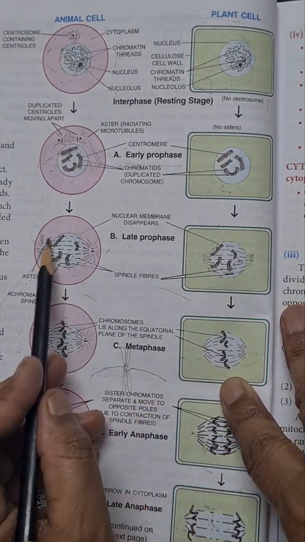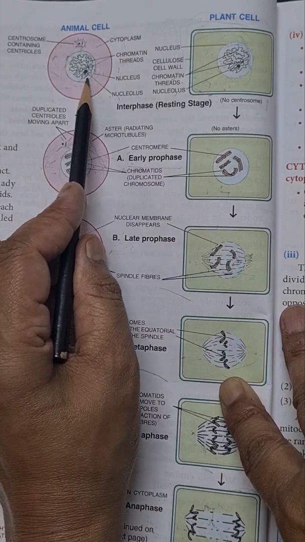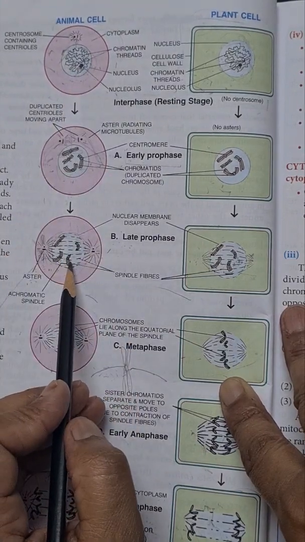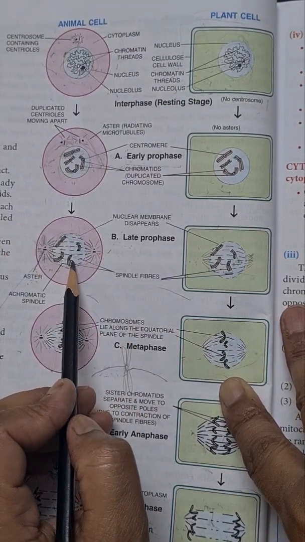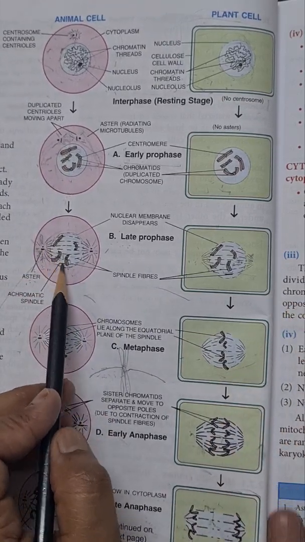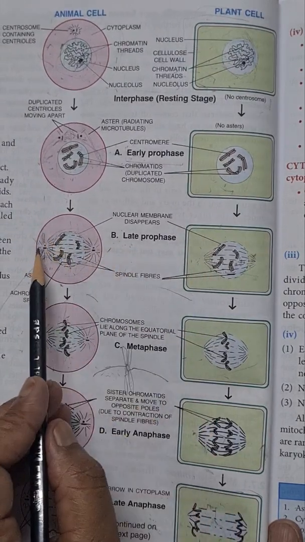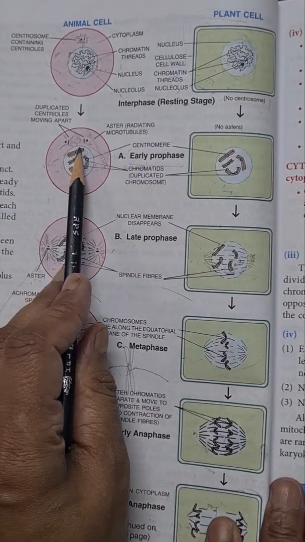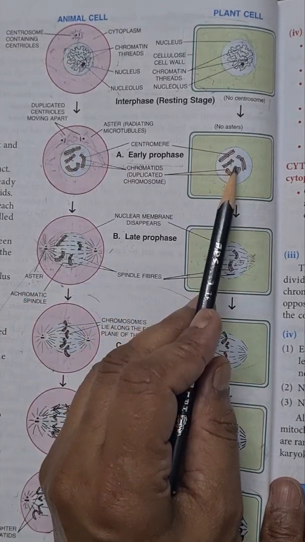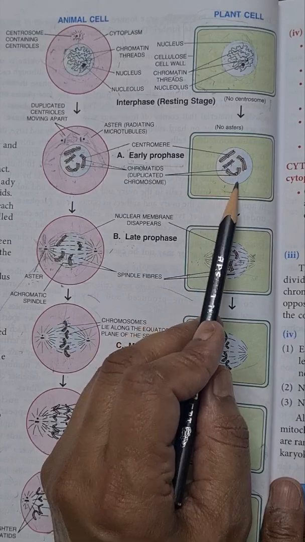At last, the nuclear membrane and the nucleolus, a spherical body present in the cell, disappear. So these are the changes which occur during the first phase of mitosis, prophase. One difference is there: in animal cell, the centrosome also splits. As the centrosome is not present in plant cell, this change does not take place in plant cell.